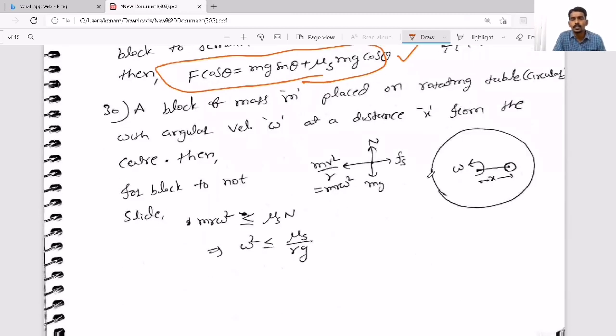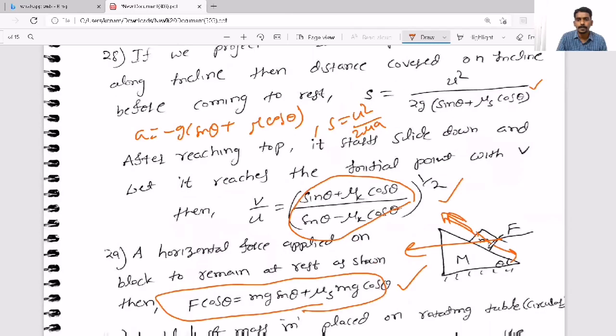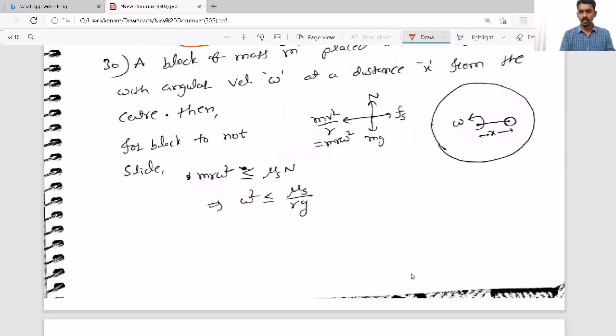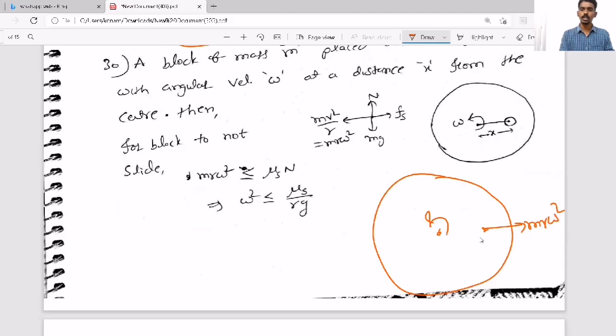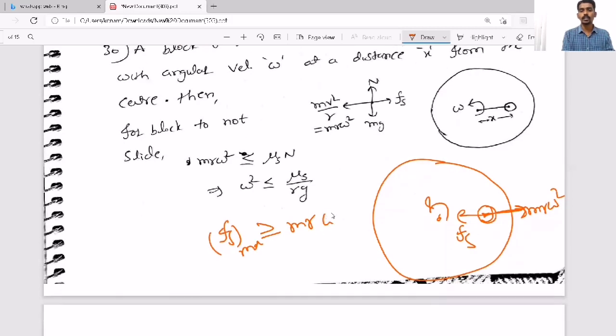Now, a block of mass m placed on a rotating table. So this is one last and final thing. See here. Here there is a circular table rotating. So rotating means each and every point will experience some pseudo force m r omega square. Now here you placed one coin so that it tries to move outward because of this centrifugal force. But who will prevent it? The static friction. And if the limiting static friction f_s max is greater than or equal to m r omega square, then the coin remains at rest. So that is the condition here they have taken.